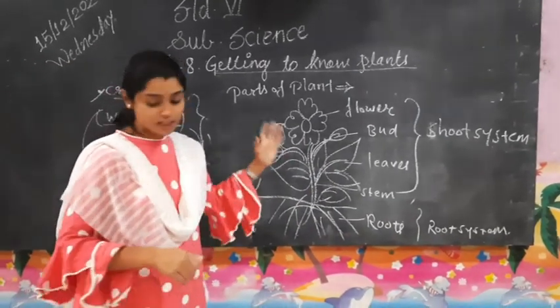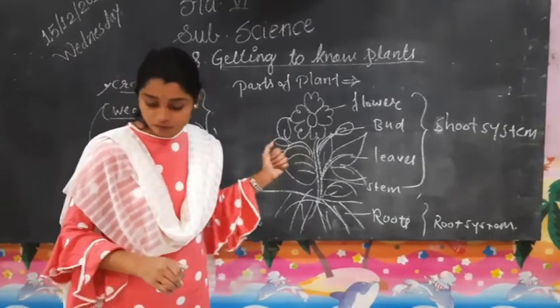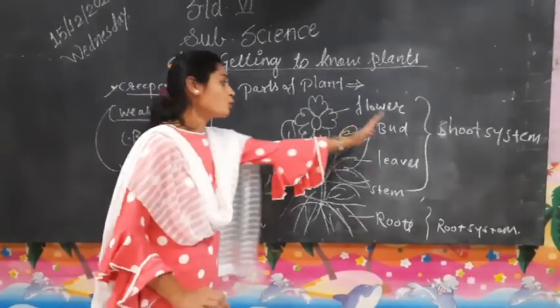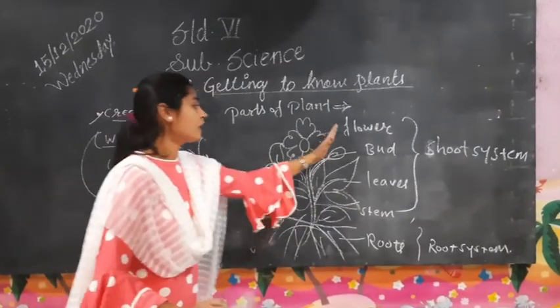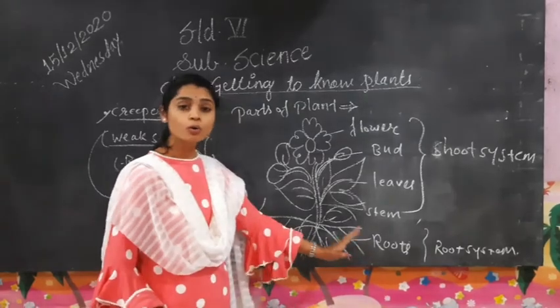Each of these parts performs its own specific function. The important parts of a plant are flowers, buds, leaves, stem and roots.